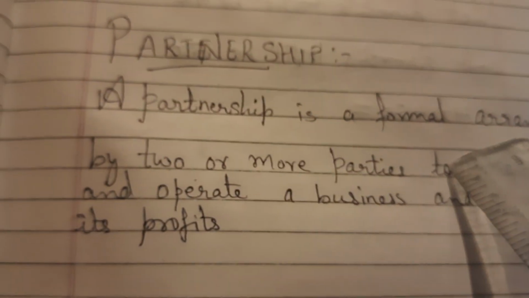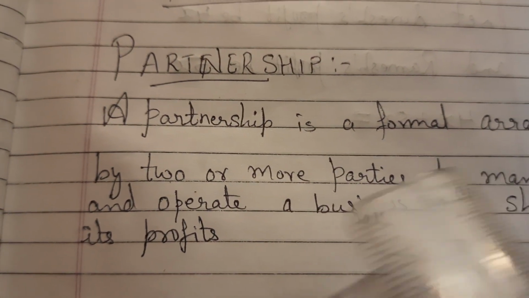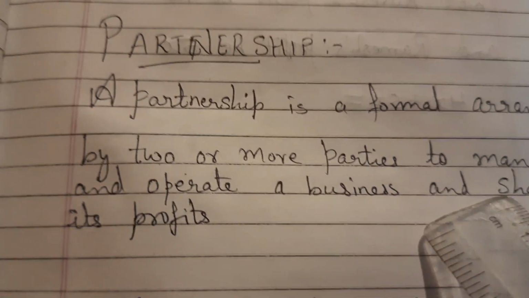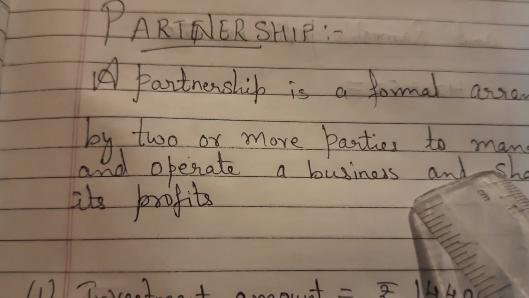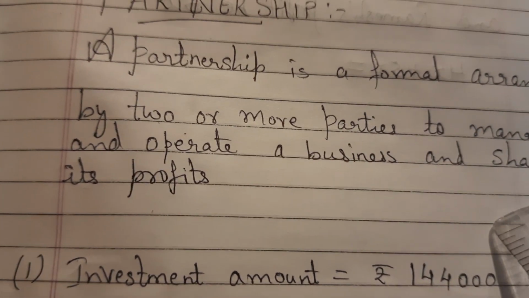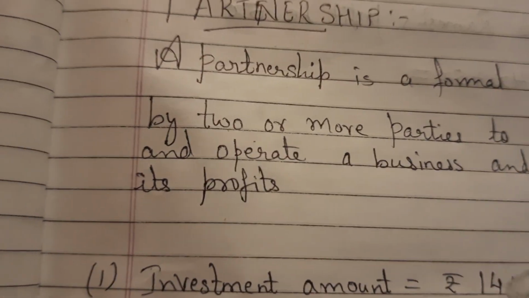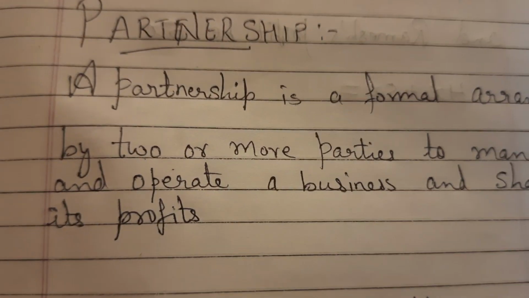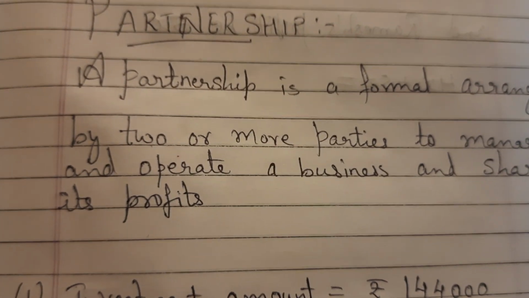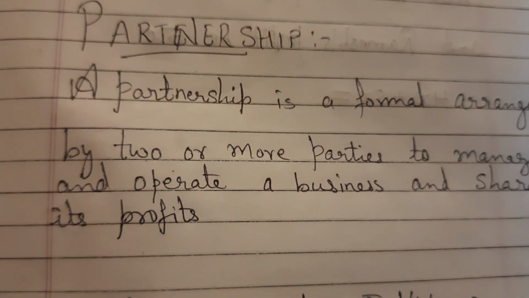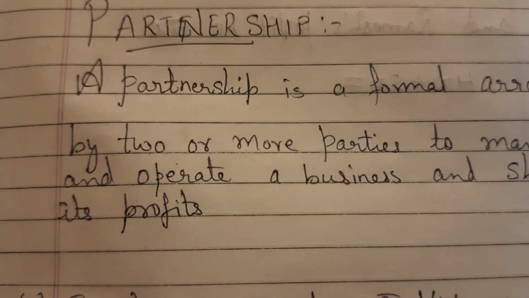Partnership, children, is nothing but a formal, that means official, arrangement by 2 or more persons or parties, you can say, to manage and operate a business and share its profits. Now here it is given share its profits, but as you know, children, business is not always profit. Business also welcomes losses. So whatever is the loss or profit, both the partners have to share.